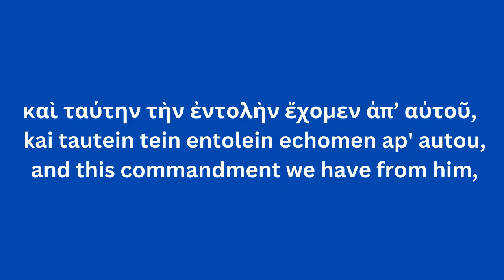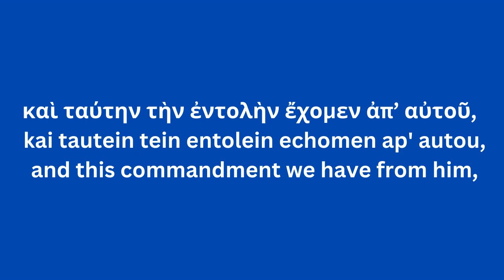So let's look at the two parts of the verse. Kai tautēn tēn entolēn echomen ap' autou. So kai is "and" or "also," tautēn tēn entolēn, this commandment. So tautēn is "this," tēn entolēn, "commandment." So this commandment, echomen, we have from him, ap' autou, from him.